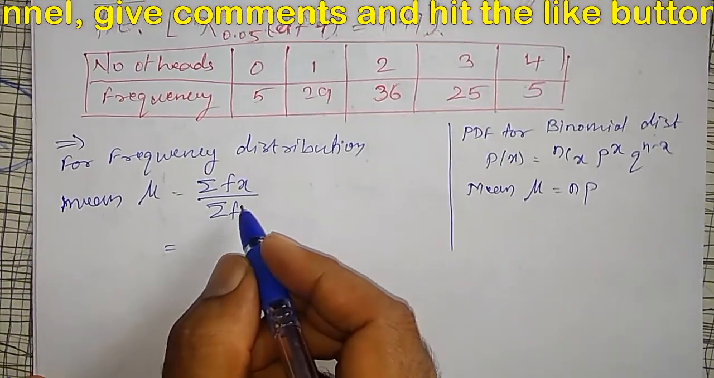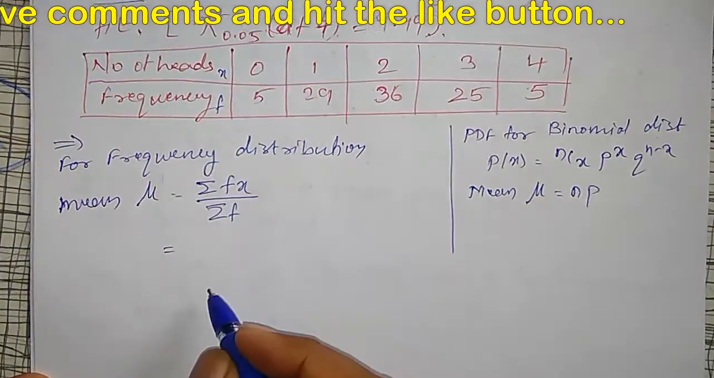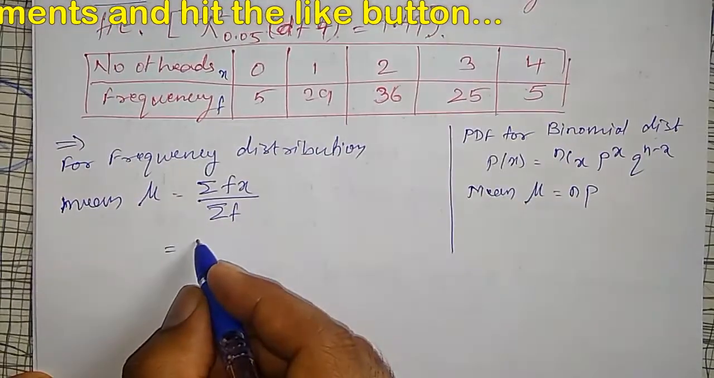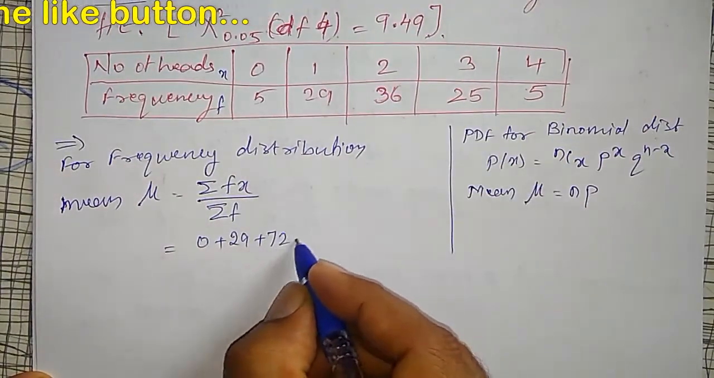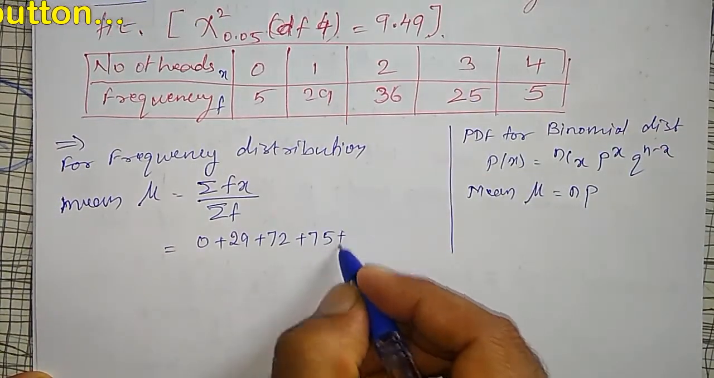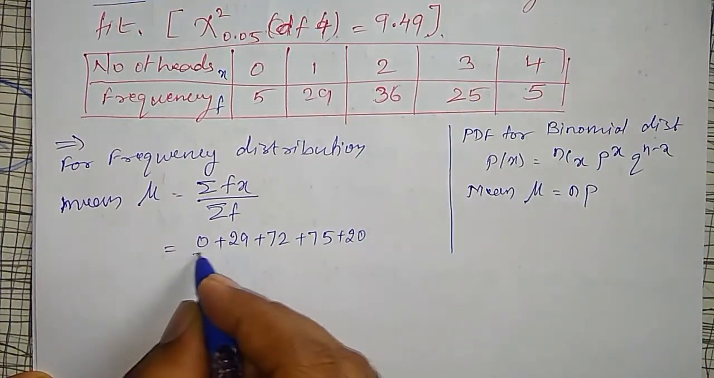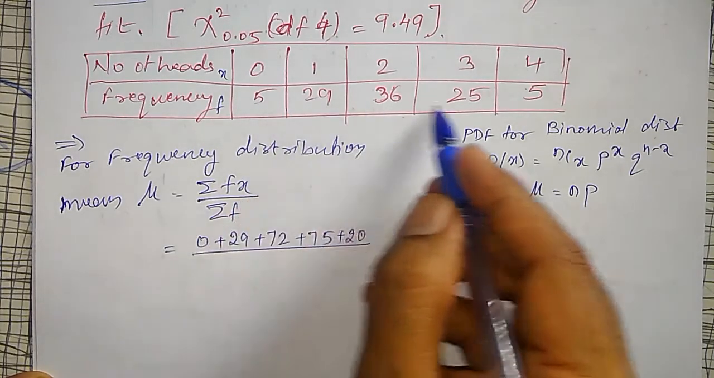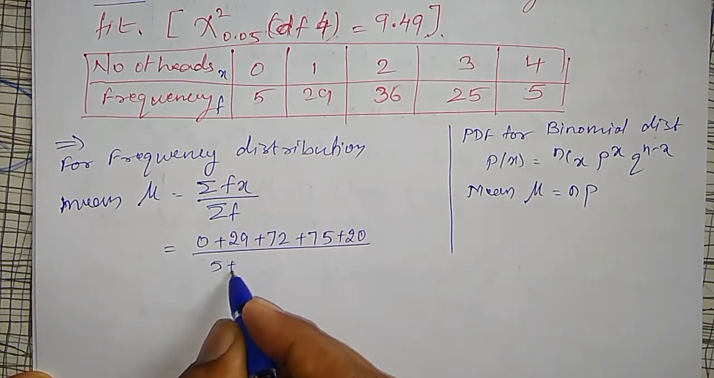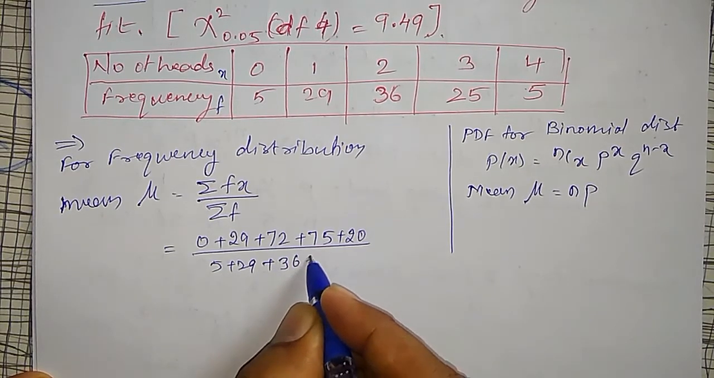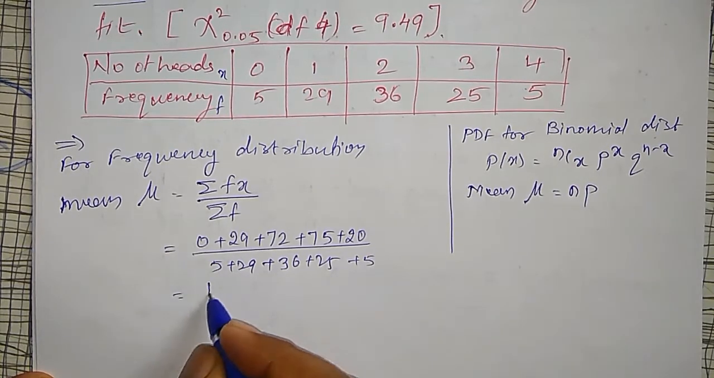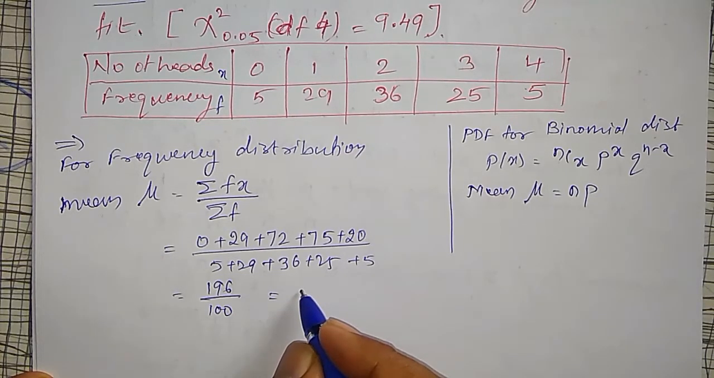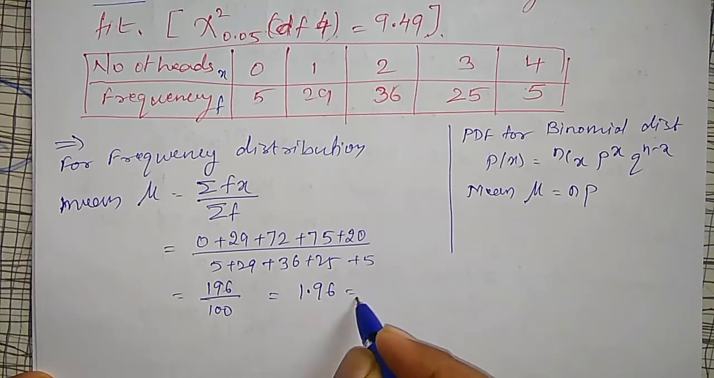What is that summation f into x? This is our x, this is our frequency f. Therefore 5 into 0 is 0, 29 into 1 is 29, 36 into 2 is 72, 25 into 3 is 75, 5 into 4 is 20, whole divided by summation of f, that is 5 plus 29 plus 36 plus 25 plus 5. It comes out to be 196 divided by 100, and it is nothing but 1.96, equal to mu.